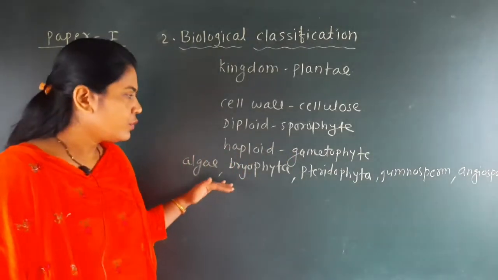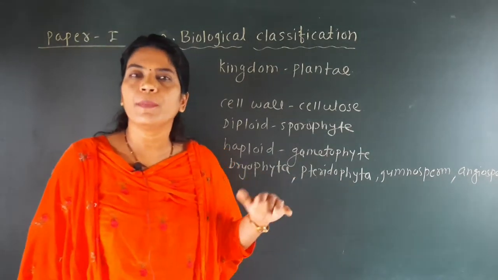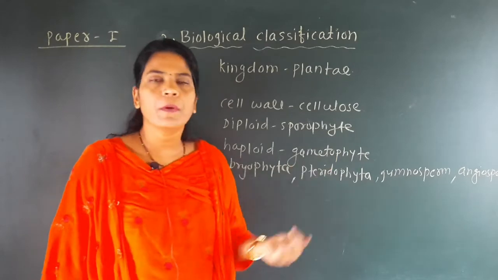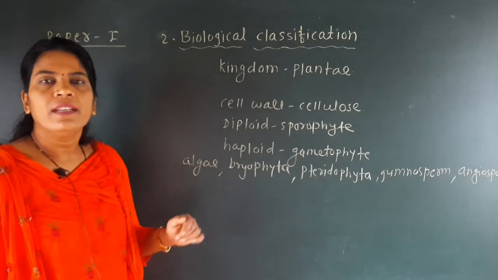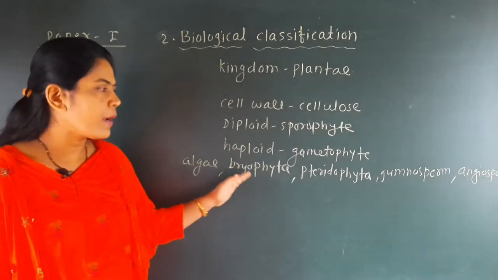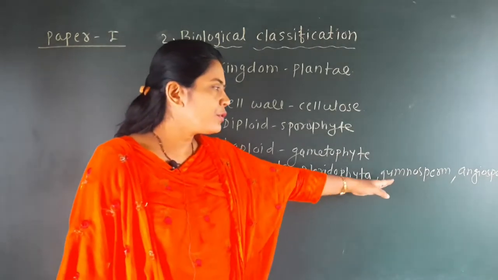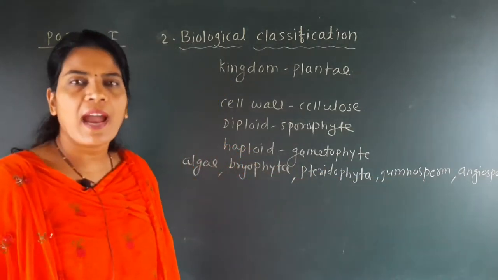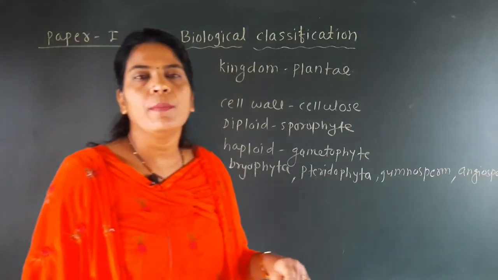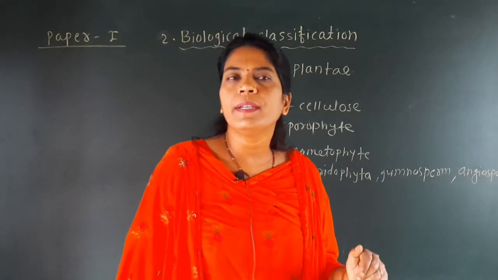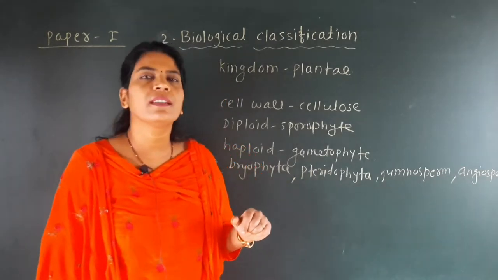But here you should know that Algae, Bryophyta and Pteridophyta are generally primitive plants, while Gymnosperm and Angiosperm are generally called higher plants. We will discuss in detail Algae, Bryo, Pterido, Gymno and Angio, but here you should know that the last two groups, Angiosperm and Gymnosperm, are highly evolved plants, but Algae, Bryophyta and Pteridophyta are the primitive plants. So here we have completed our four kingdoms. Our last, fourth kingdom, that is the kingdom Plantae.